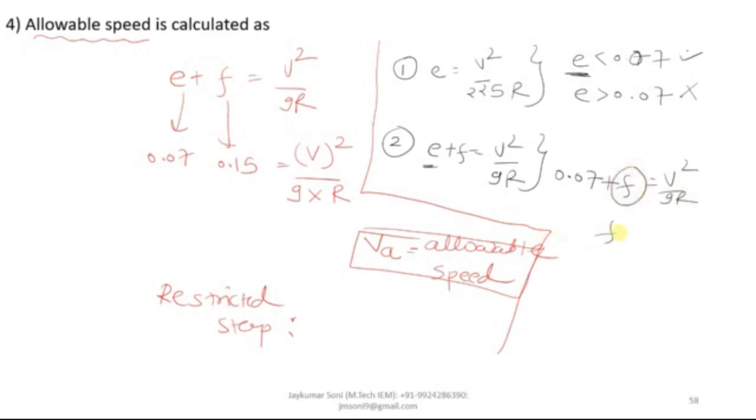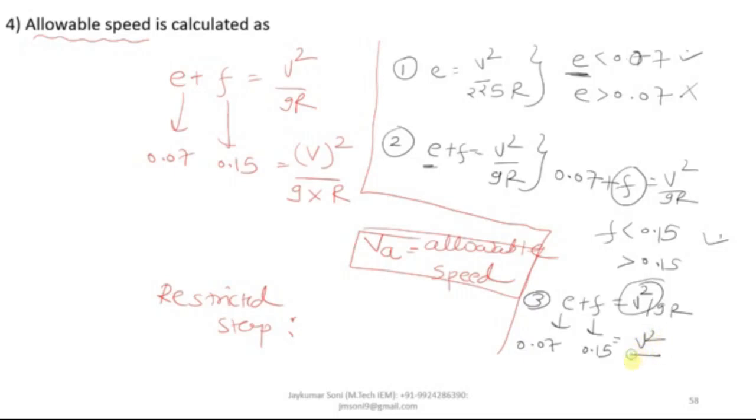Now F should be less than 0.15. If it is less than 0.15, then it is okay. But if it is more than 0.15, then you also have to go through another calculation. What will you do? You will put this equation. You will put the value of E as 0.07, F as 0.15 directly, instead of what you got from this calculation. You will not put the value of V which is given.